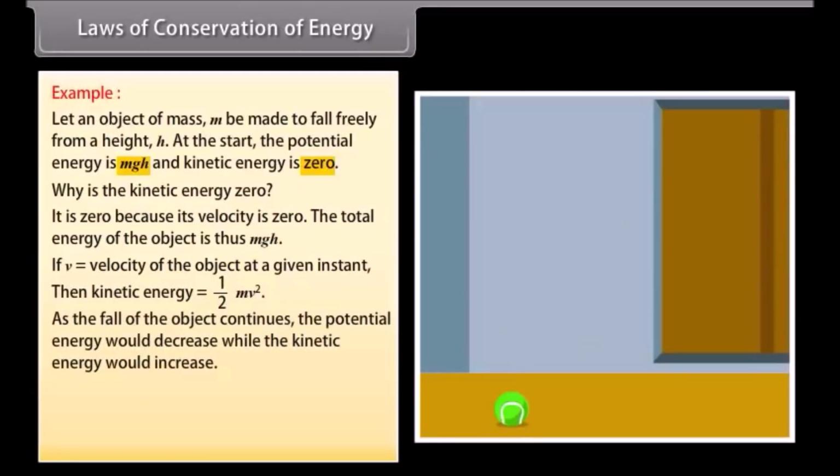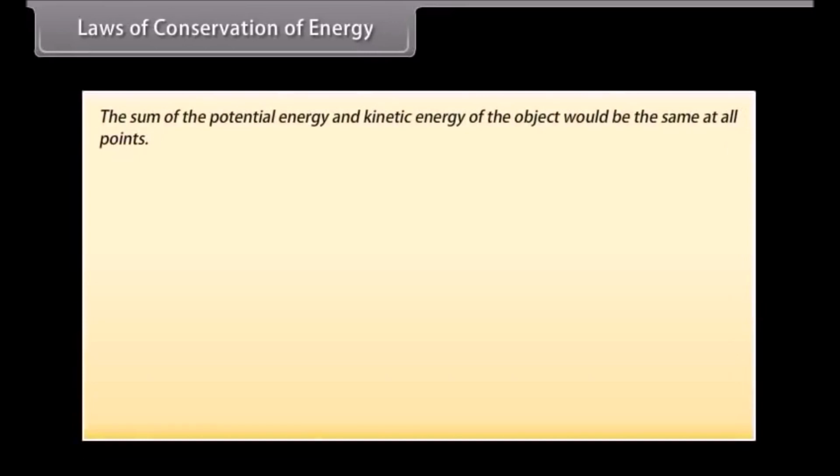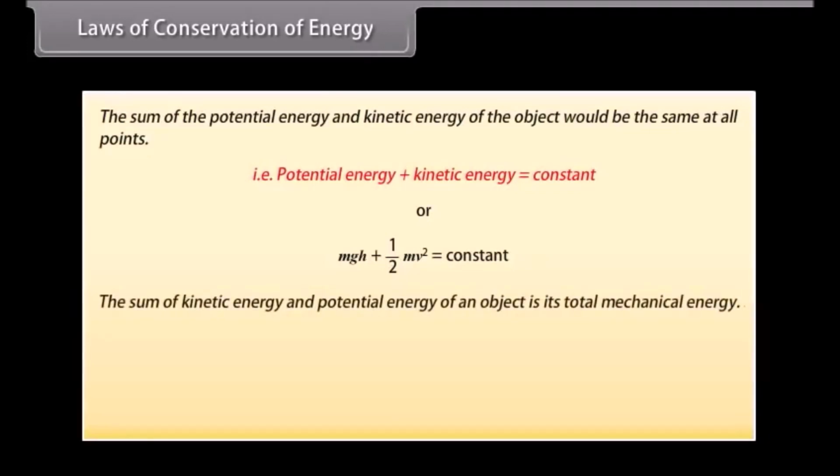When the object is about to reach the ground, h is equal to 0 and v will be the highest. Therefore, the kinetic energy would be the largest and potential energy the least. However, the sum of the potential energy and kinetic energy of the object would be the same at all points. That is, potential energy plus kinetic energy is equal to constant, or mgh plus 1/2 mv² is equal to constant. The sum of kinetic energy and potential energy of an object is its total mechanical energy.